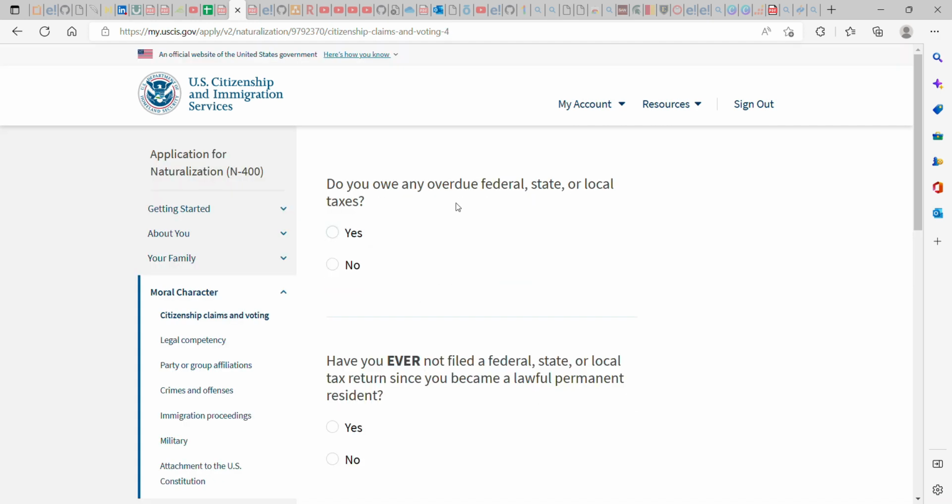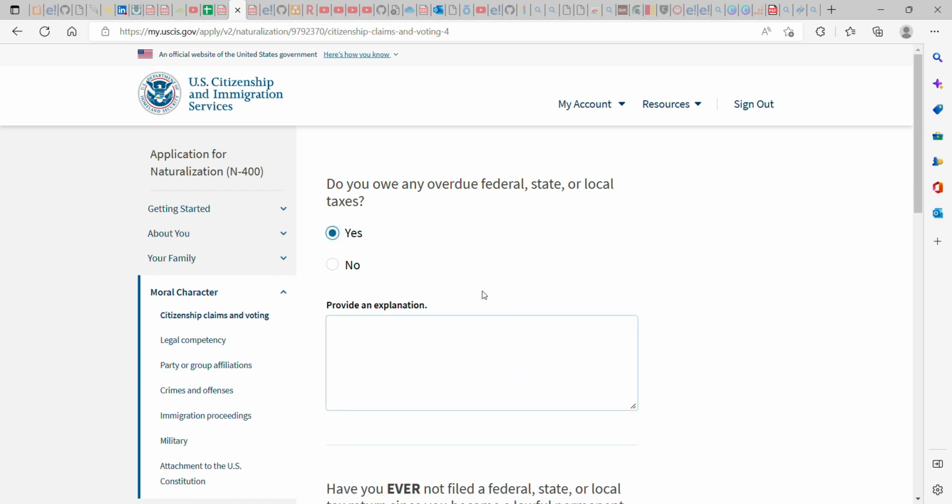Do you owe any overdue federal, state, or local taxes? Okay, so this can be confusing. Some people are owing the IRS or any federal tax or any state tax. If you are owing them but you have a payment plan, you still need to say yes. Please don't say no, but if you're not owing, you can say no. If you have your payment plan set, yes, you are owing, but you need to show them proof and an explanation of why you are owing. You can tell them you are owing and you have a payment plan set with them. Okay, so I'm clicking no.